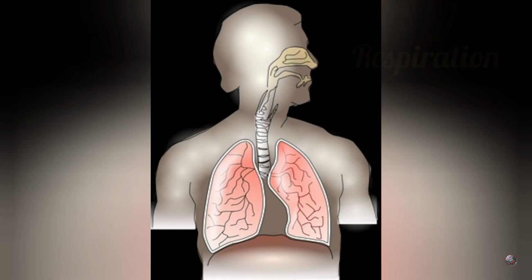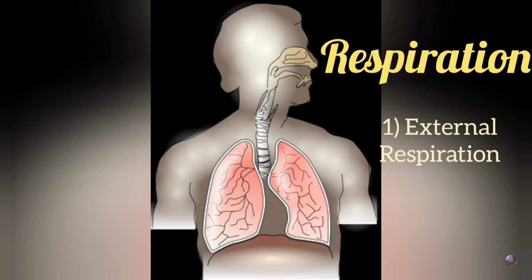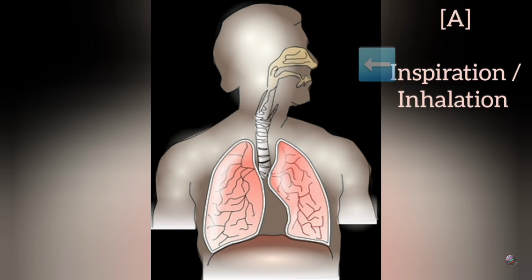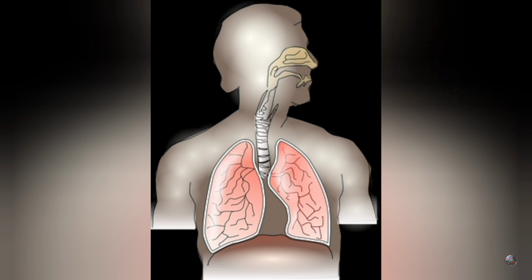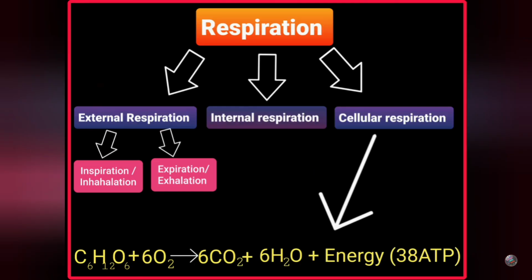Respiration is carried out through the following three steps. External respiration: inspiration, or inhalation. Air is taken in through nose and sent towards the lungs through trachea. Expiration, or exhalation. Oxygen from the inspired air goes into blood. Blood carries the CO2 from various parts of body towards lungs. This air is given out by exhalation. Both of these processes occurring with the help of lungs are collectively called as external respiration.